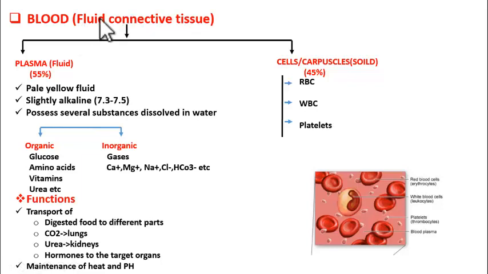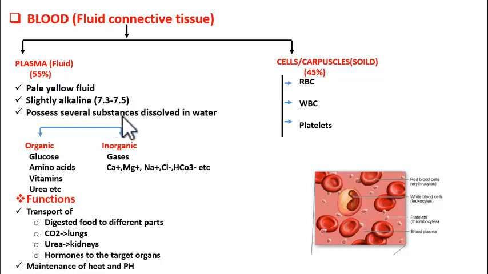Now, what is blood made up of? It is made up of a fluid in which solids are suspended. Got it? The fluid is called plasma and the solids are composed of cells or corpuscles. This plasma accounts for 55% of the blood and 45% is cells. Now we shall see about plasma, then we go to cells. So what is plasma? Plasma is a pale yellow fluid and it is slightly alkaline in nature. Alkaline means basic. So the pH is 7.3 to 7.5. This is the pH of blood, right?